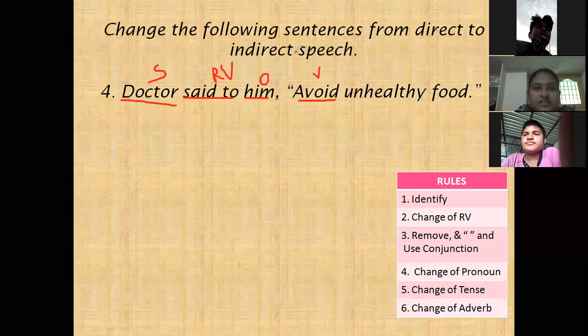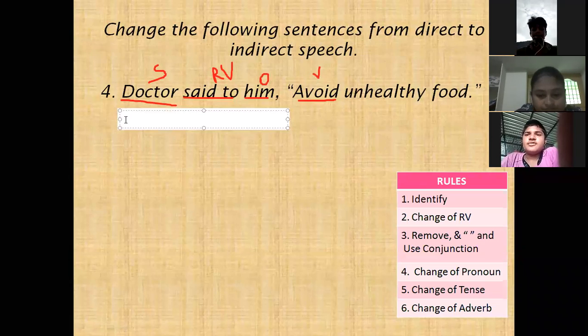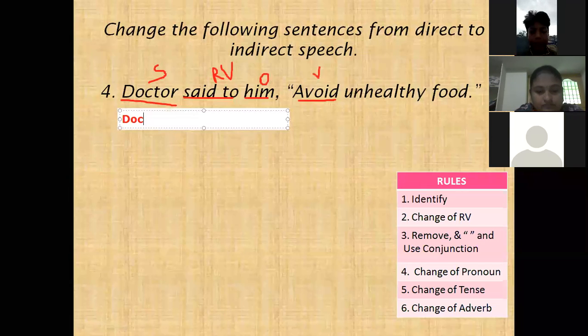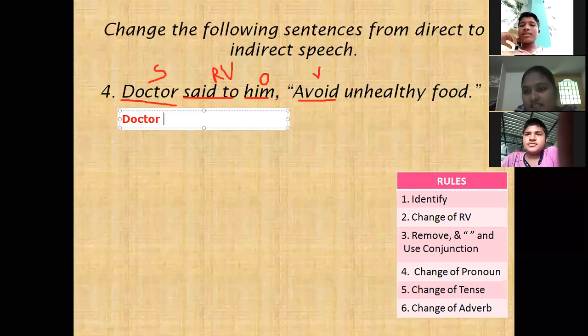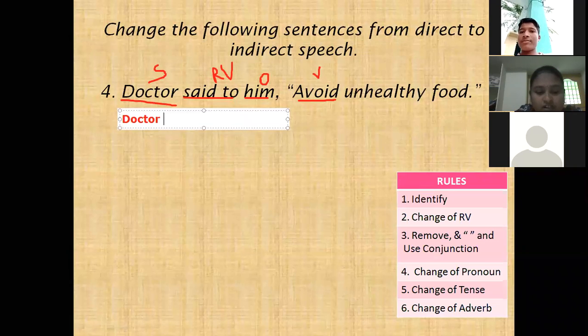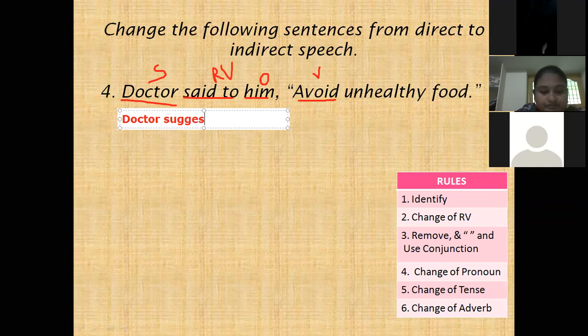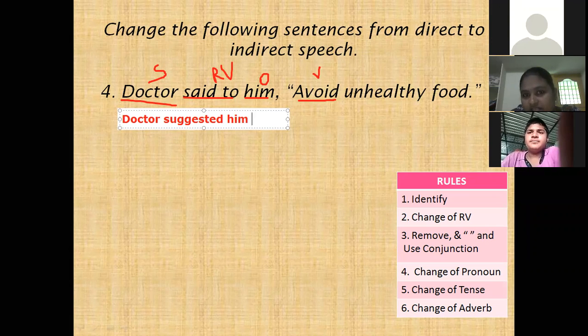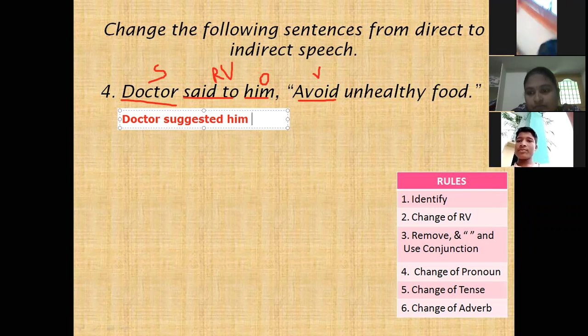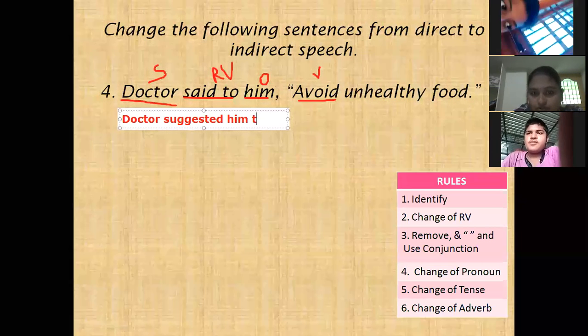So here the answer is: Doctor. Said to, suggestion. Very good. The doctor makes suggestions to us, like you should eat this, you should be like this. So, suggested. Doctor suggested him. What is the connector? To.